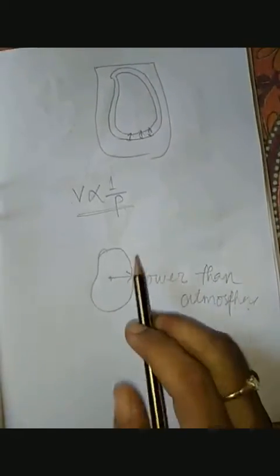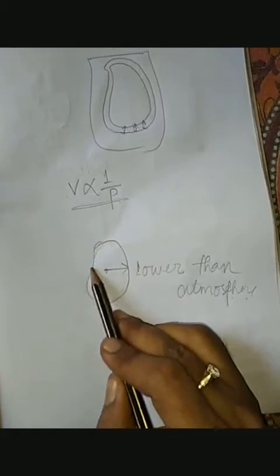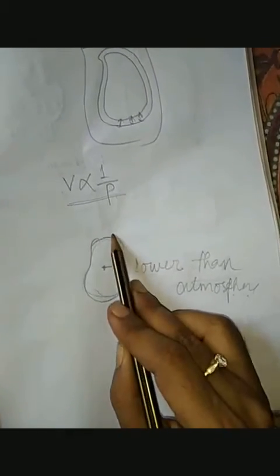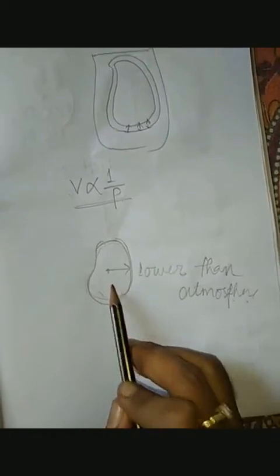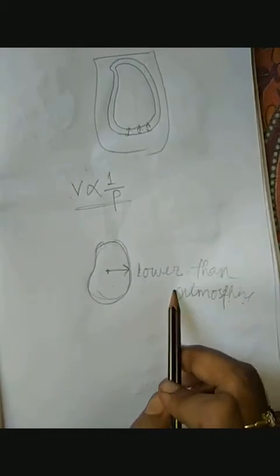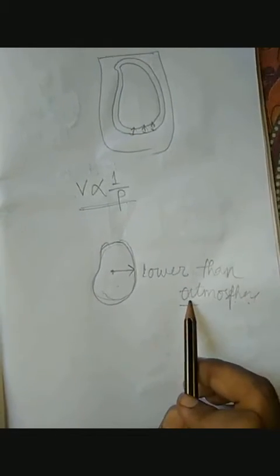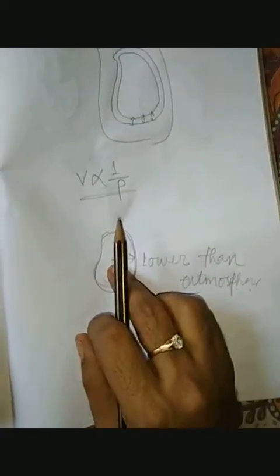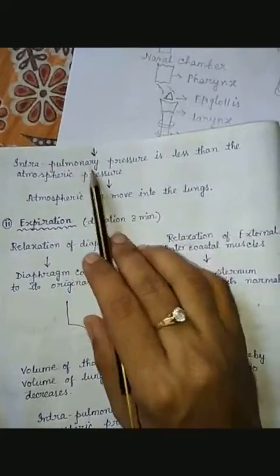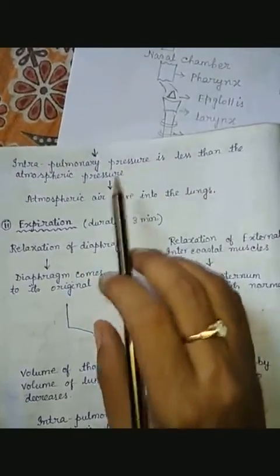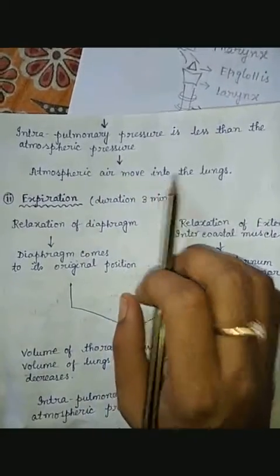Why? Because the volume of the lungs increases, so here the pressure is comparatively lower than the atmospheric pressure. So atmospheric air directly enters into the lungs. So intrapulmonary pressure is less than the atmospheric pressure, and atmospheric air moves into the lungs.